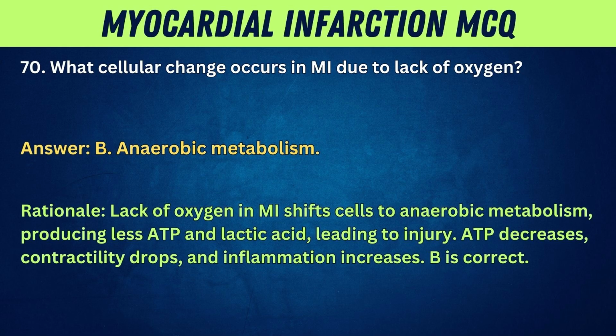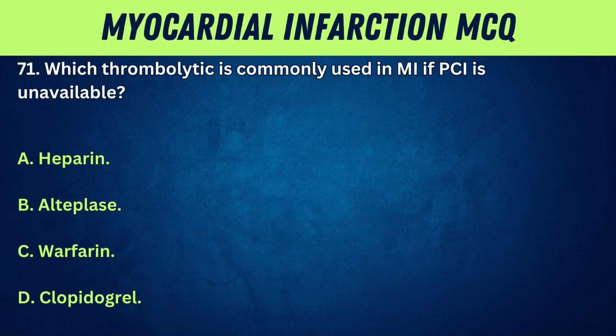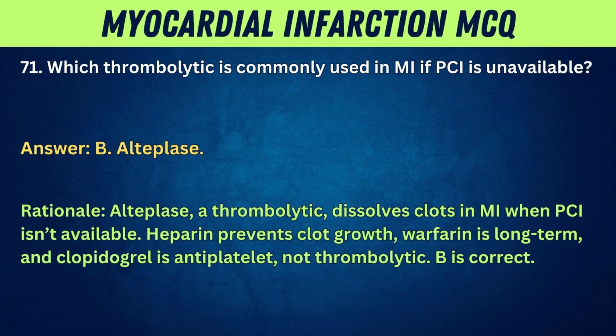B is correct. 71. Which thrombolytic is commonly used in MI if PCI is unavailable? A. Heparin. B. Alteplase. C. Warfarin. D. Clopidogrel. Answer: B. Alteplase. Rationale: Alteplase, a thrombolytic, dissolves clots in MI when PCI isn't available. Heparin prevents clot growth. Warfarin is long-term, and clopidogrel is antiplatelet, not thrombolytic.